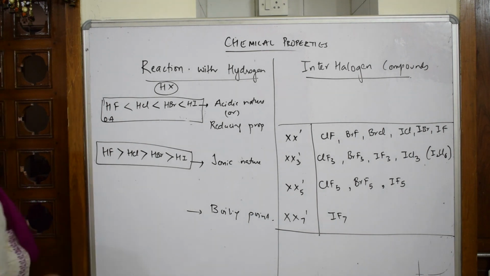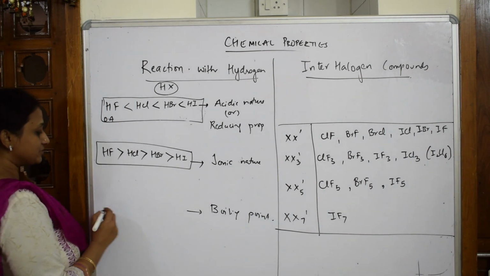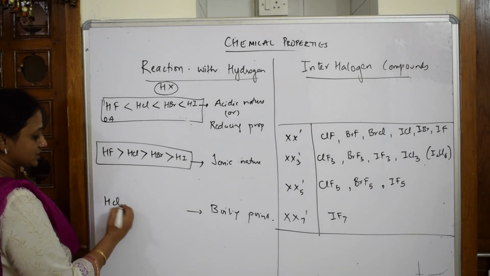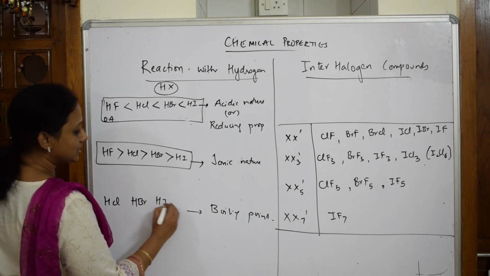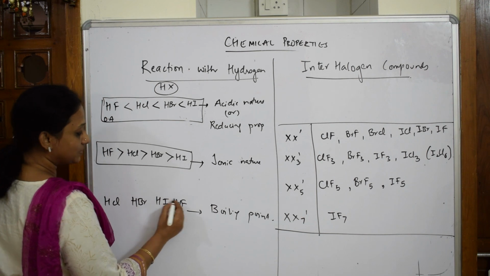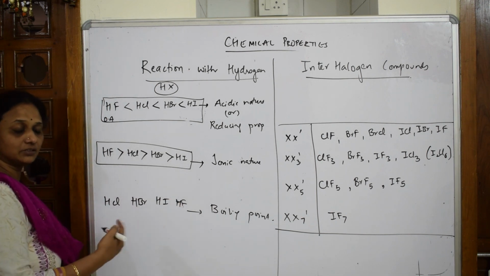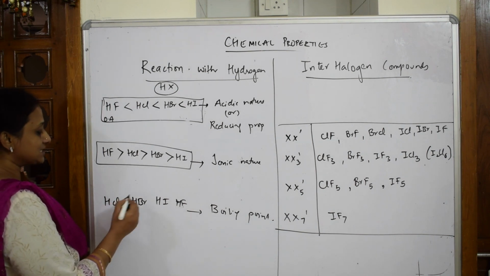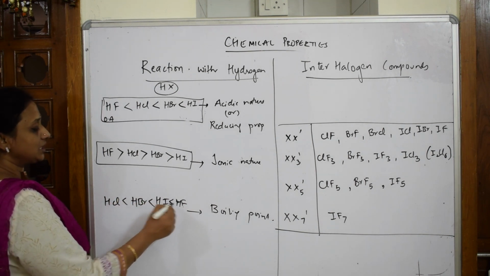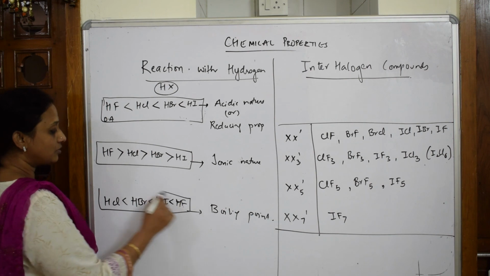Let's come back and write boiling point. Here you have to remember a bit differently. How is the order? It is first HCl, then HBr, then HI, then HF. Remember this order please. It is based on the bond dissociation enthalpy. So here HCl is lesser than HBr, lesser than HI, lesser than HF. This is the order for boiling point.